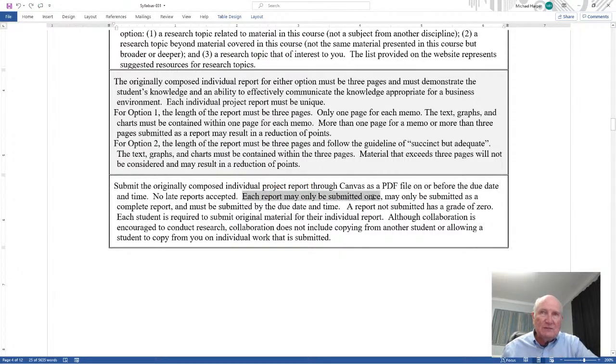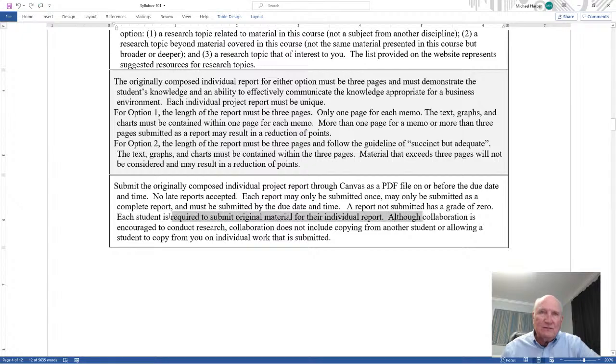Each report may only be submitted once, may only be submitted as a complete report, and must be submitted by the due date and time. A report not submitted has a grade of 0. That's 2 letter grades. Each student is required to submit original material for their individual report. Don't cut and paste, don't copy. It's your material, original report written by you. I want to see what you are doing, not what someone else did.